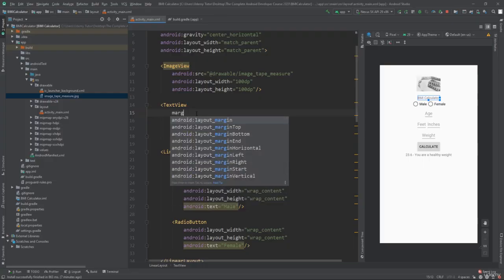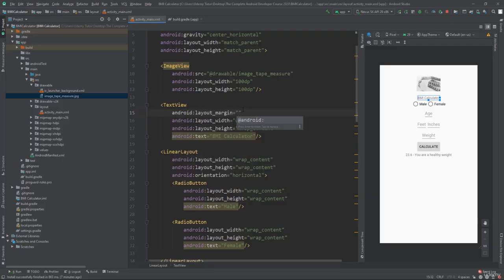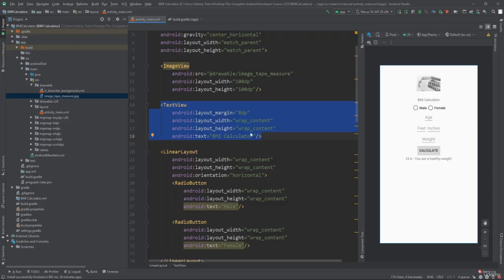So start typing margin, and it's actually layout margin. And you'll see we have all the values for the top, bottom, and left, right. But we'll just apply margin to all sides of this. So select layout margin, and we will do a value of, let's just do 8 dp. So 8 density independent pixels. And do you see that? We've got a little bit of space now. So padding, again, is some space for all of an element's contents. But margin provides space between an element, a view, and its neighbors. Okay, subtle difference. We'll repeat this many times, do not worry.